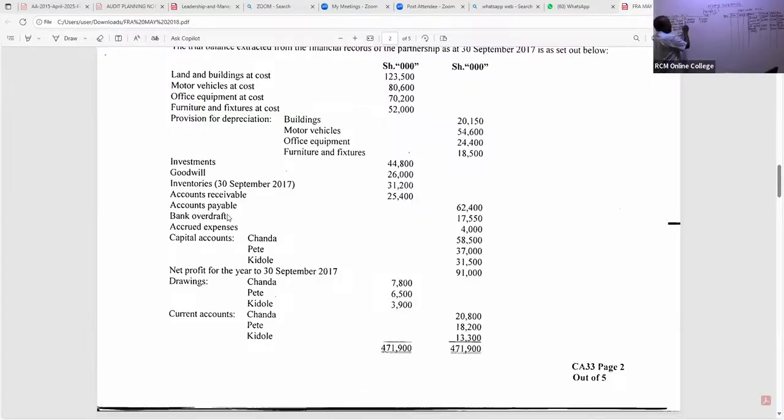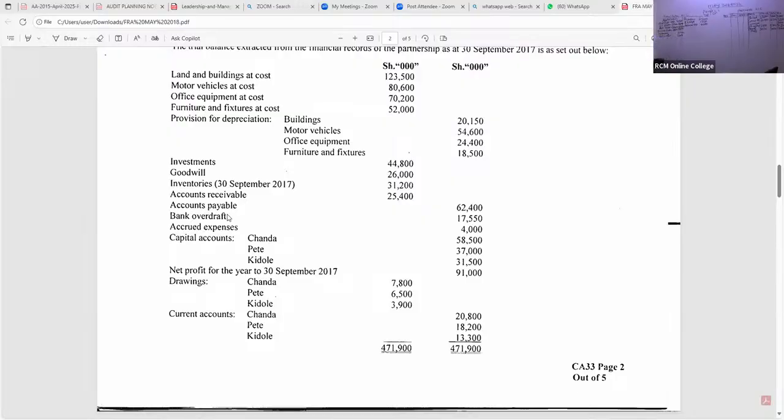Those are current liabilities. Accrued expenses, these are current liabilities. So current liabilities, we have accrued expenses over how much? I wish I had a physical paper to underline. So that is accrued expenses of how much? Is there somebody? 4,000, right? Accrued expenses of 4,000. Thank you so much.